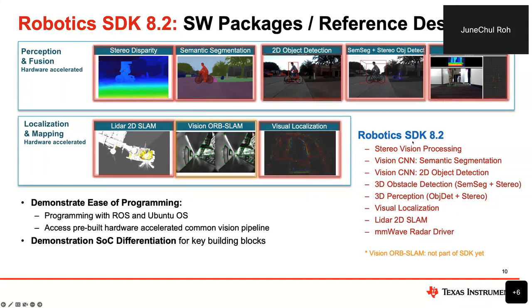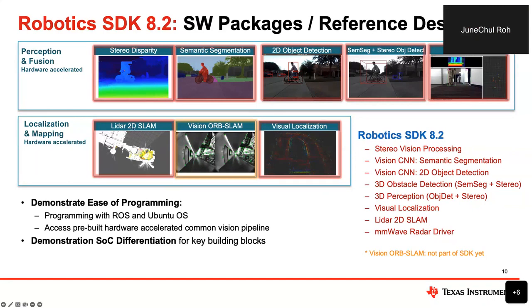And then we have the 3D obstacle detection reference design, combined by leveraging the semantic segmentation and the stereo chain. And we recently released another 3D perception reference design, which now combines the 2D object detection with the stereo disparity map. And also, we have some reference designs for localization and mapping.